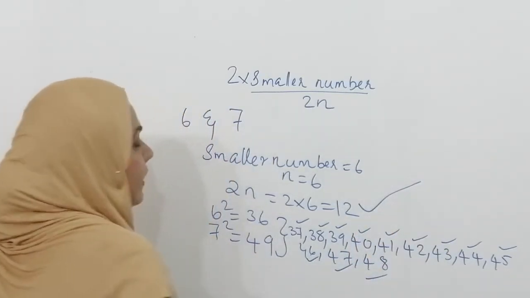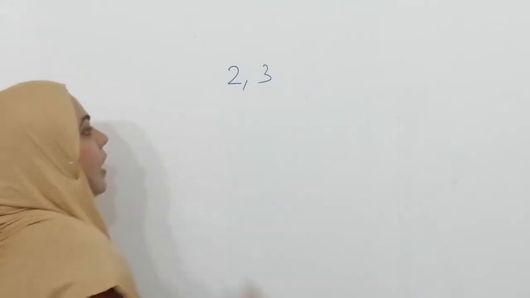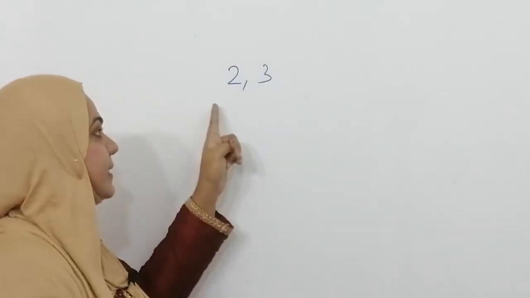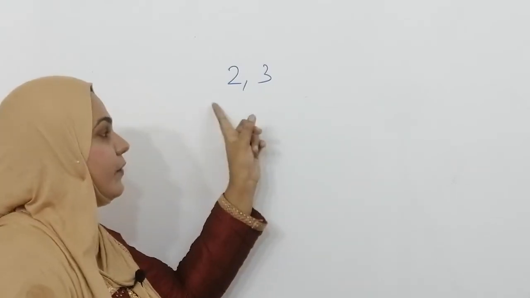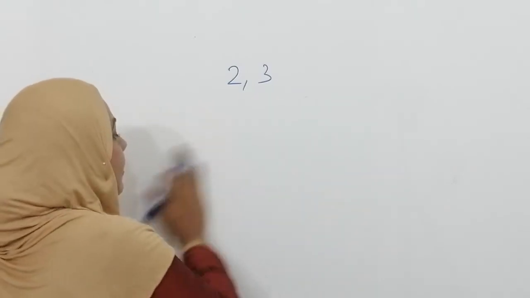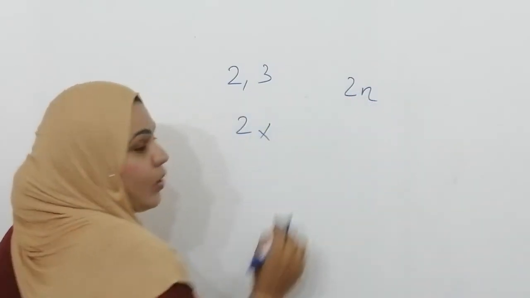Now we can do the second question, between 2 and 3. How many non-perfect squares exist between the two perfect squares? Which are the two numbers here? 2 and 3. Our formula is 2n, 2 into the smaller number.